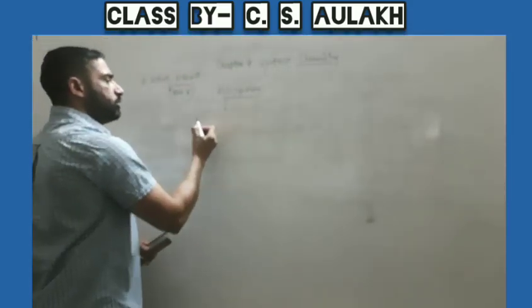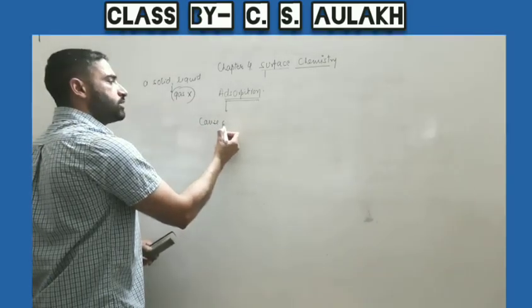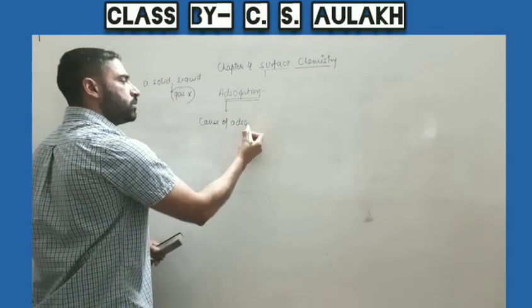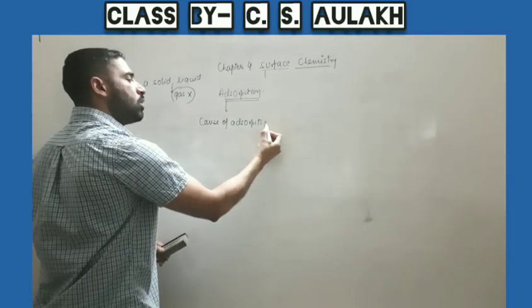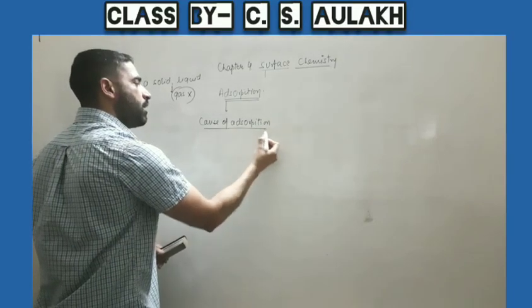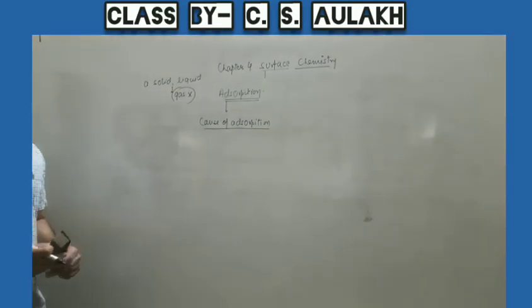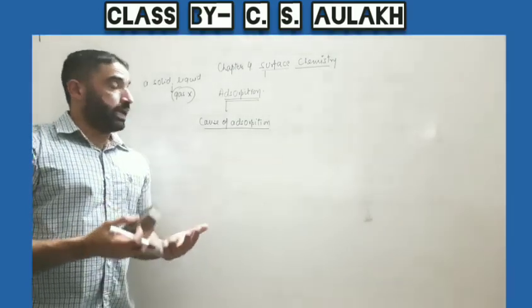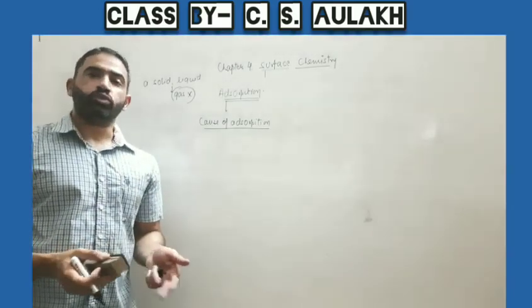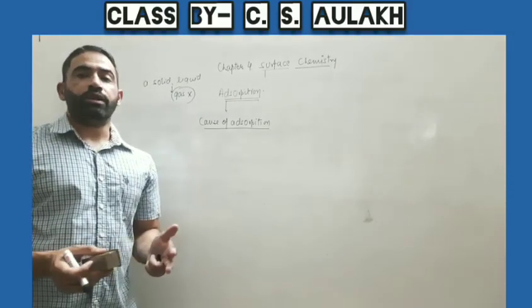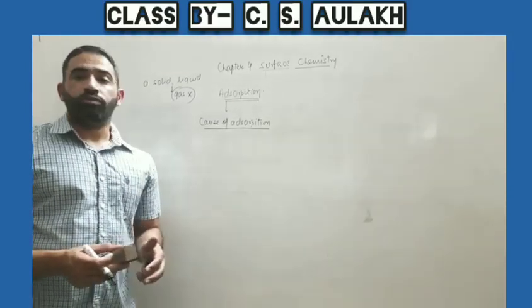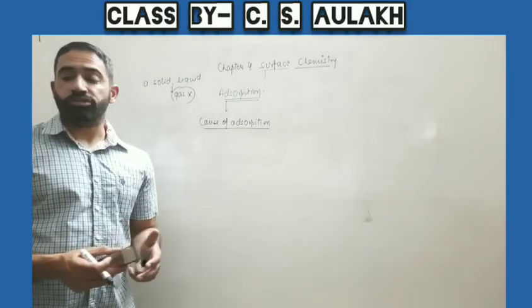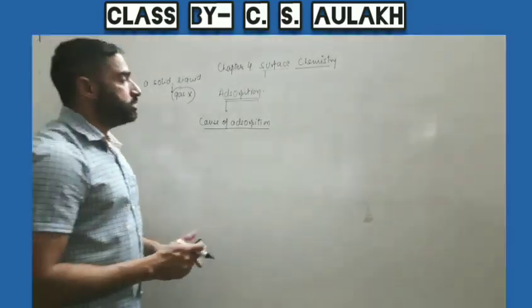Further we are going to study the cause of adsorption. Why is there attraction, and why is there retaining of the molecules of a substance over the surface of another? We are going to discuss the reason behind this.